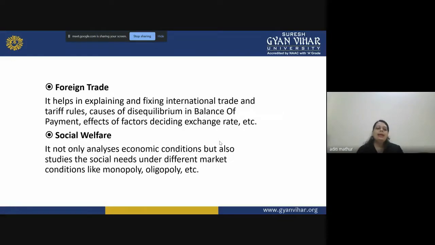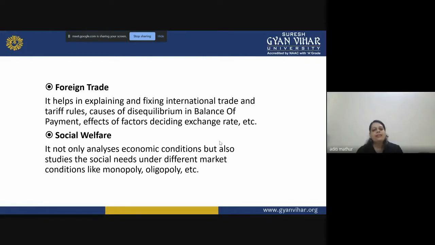Then foreign trade. Microeconomics helps in explaining and fixing international trade and tariff rules, the causes of disequilibrium in the balance of payments, the effect of factors deciding the exchange rate, etc. So all of these are parts which can be answered with the help of understanding microeconomics.